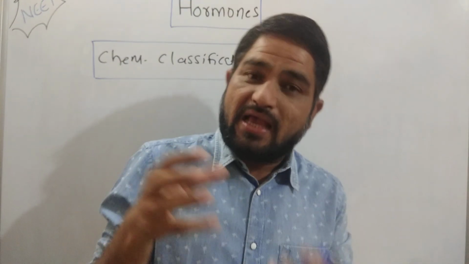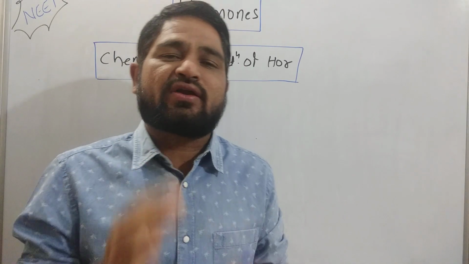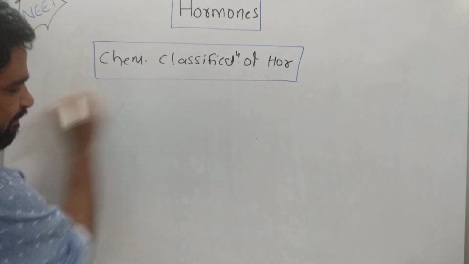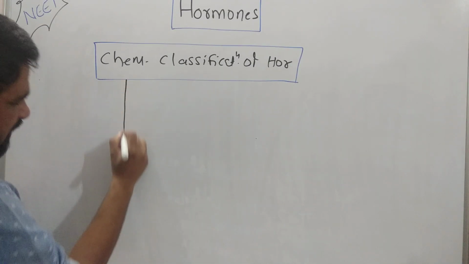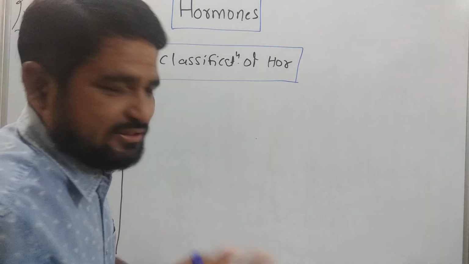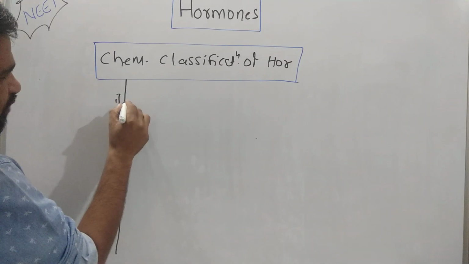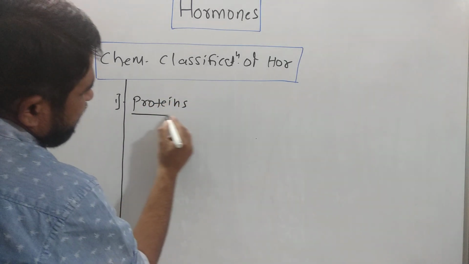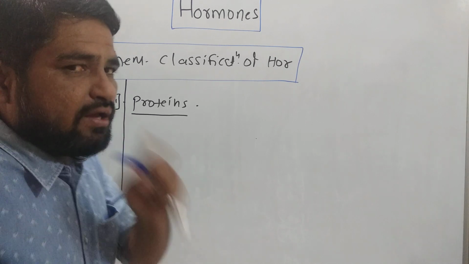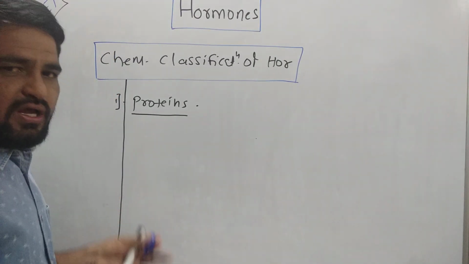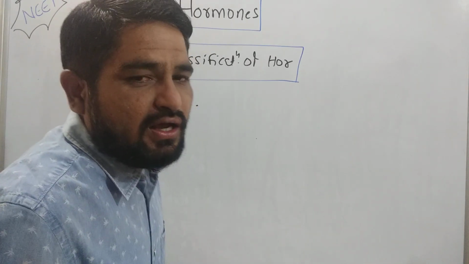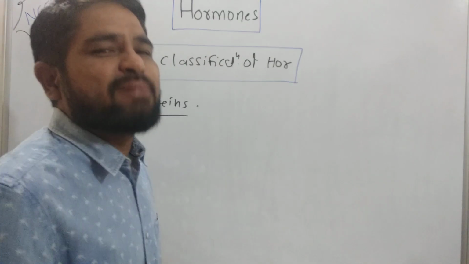Students, this is very important to understand the chemistry of the hormones because the action of the hormones depends on its chemical nature. Okay. So what is the chemical classification of hormones? First of all, the hormones are of different types according to chemistry. Number one: hormones are proteins. It's very important. Most of the hormones are chemically protein in nature. So what are protein hormones? Protein hormones are those hormones which consist of amino acids, linked by peptide bonds.